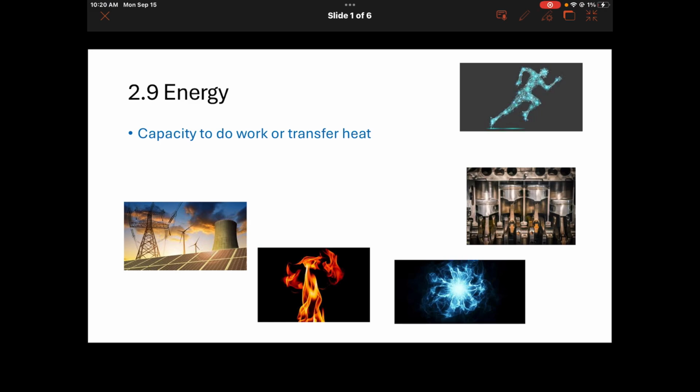It could be burning of fire. It could be the energy that's just inherent in the atom itself, which we can get out, like for things like nuclear radiation and fission or fusion. It could be something like a car engine where we put in gas and then we get out energy as we drive along, or even in your body, right? So you eat food to give you energy, which we then can transfer both into heat and work, like we can move around.